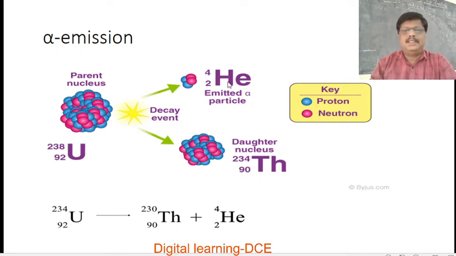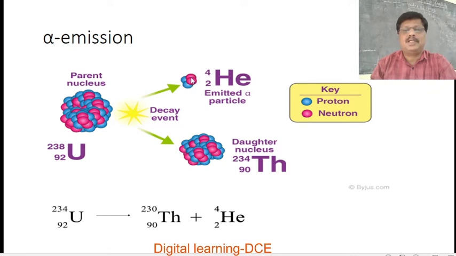And this is the alpha particle, nothing but a helium nucleus, having 2 units of charge and 4 units of mass, because the total number of protons and neutrons gives the mass number. Here 2 protons plus 2 neutrons gives a mass number of 4. This green color represents the number of protons and the red color represents the number of neutrons.